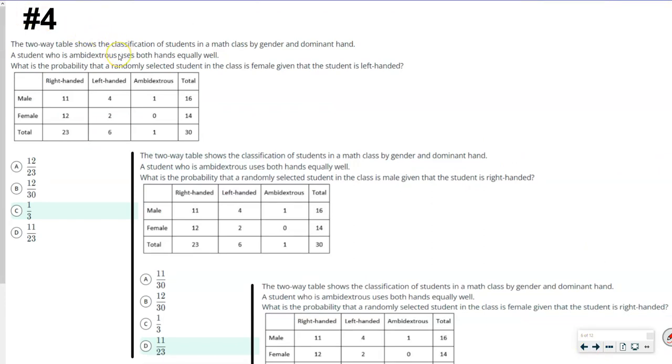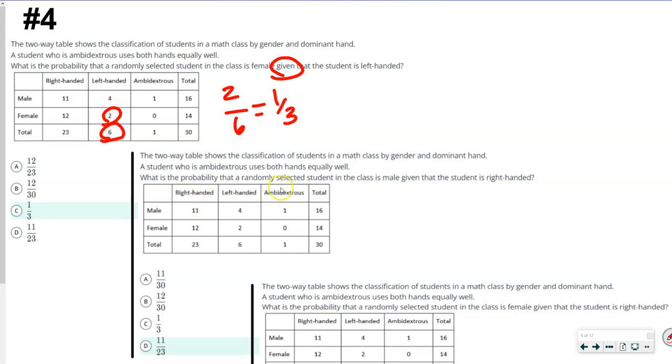So the next one says the two-way table shows the classification of students in math class by gender and dominant hand. A student who is ambidextrous uses both hands equally well. What is the probability that a randomly selected student in the class is female, given that the student is left-handed? Okay, so we're given, remember the given part goes in the denominator and it's a total. Do y'all remember this? So left-handed, what is our total for left-handed? It's right here, right? So we're going to do 6 in the denominator, okay? And then how many of those students are females? 2, right? So that's 2 over 6, and that reduces to 1/3.